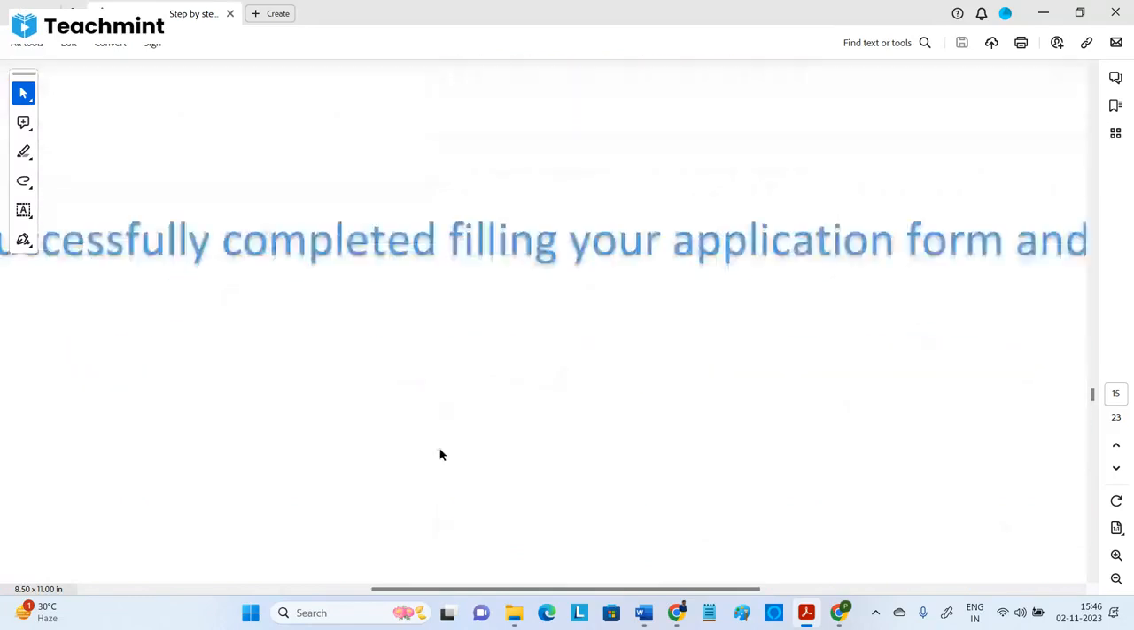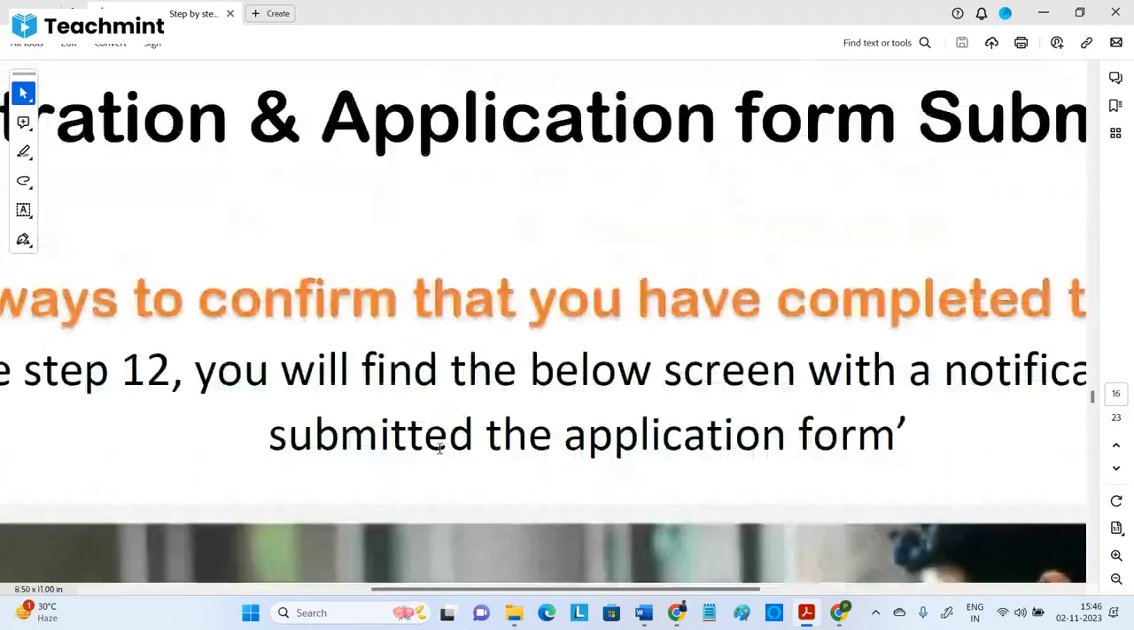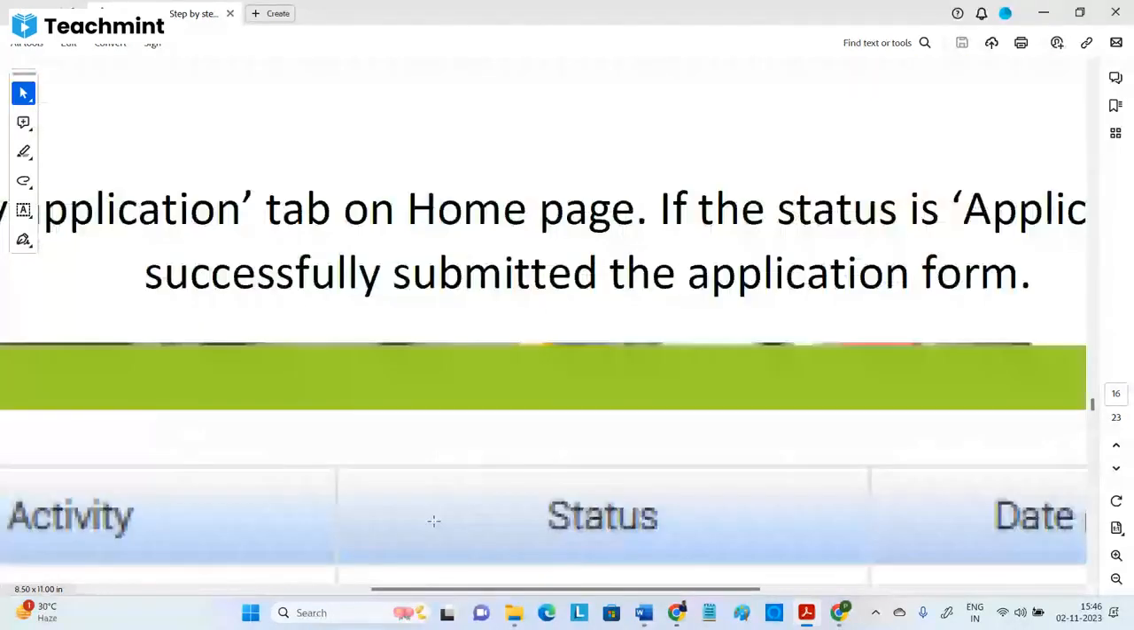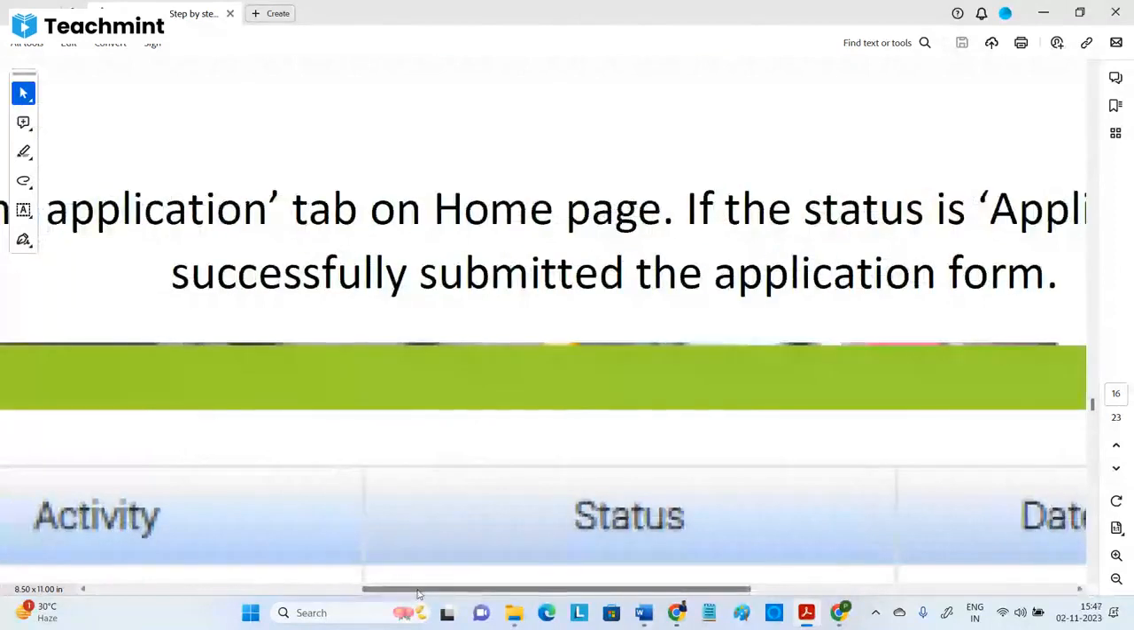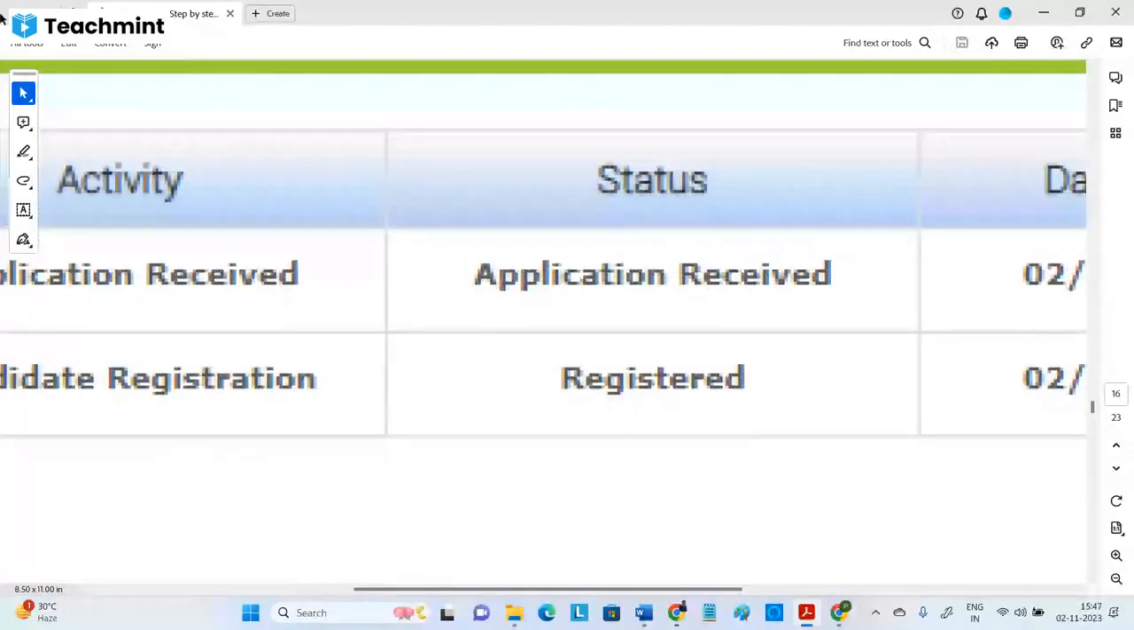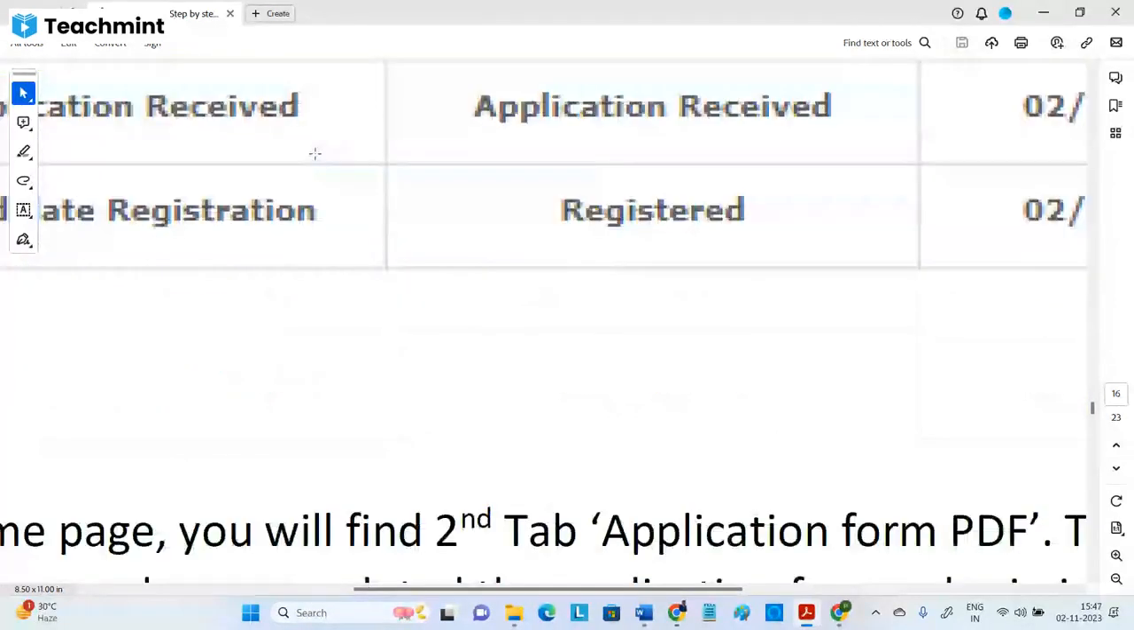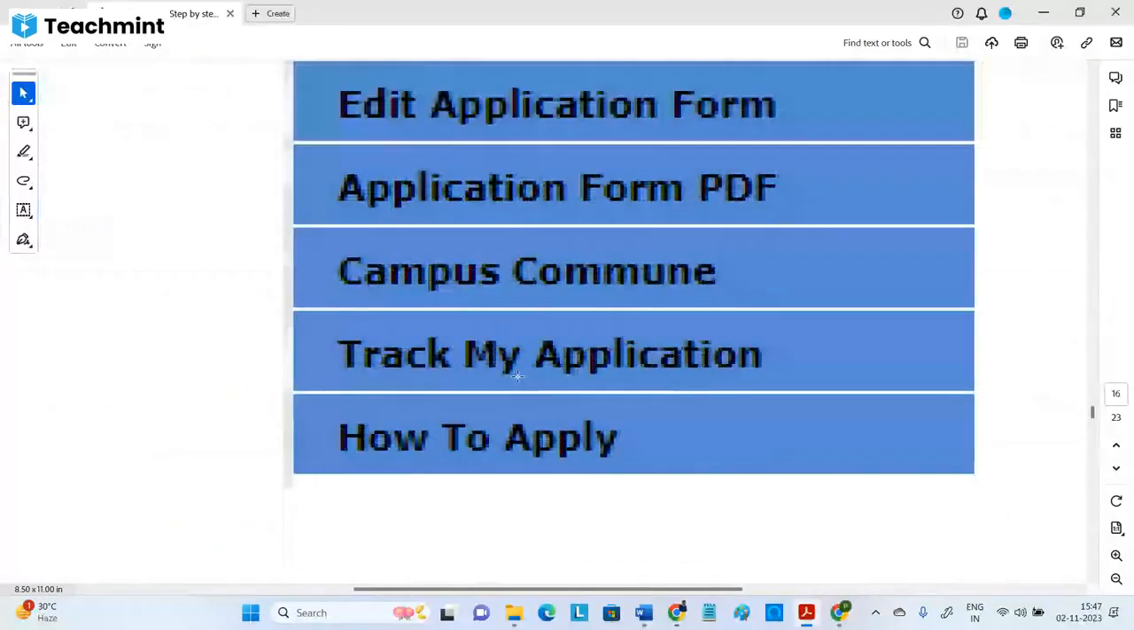Once you are done with that, you can track the application status: whether it is submitted or not, activated or not. The application tracking is also there. Here you can track my application. You can click on it. You can also download the application form PDF. If you want to apply anywhere, you can download and take that PDF.